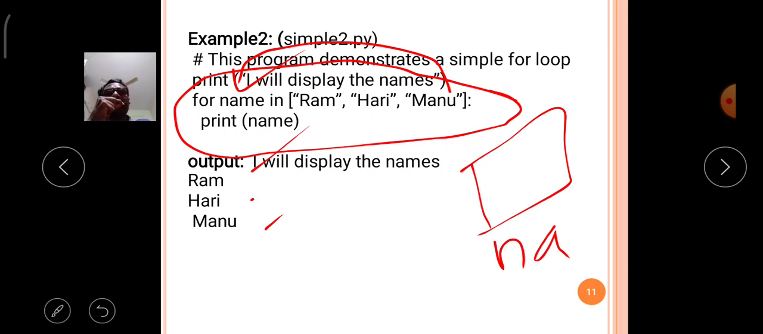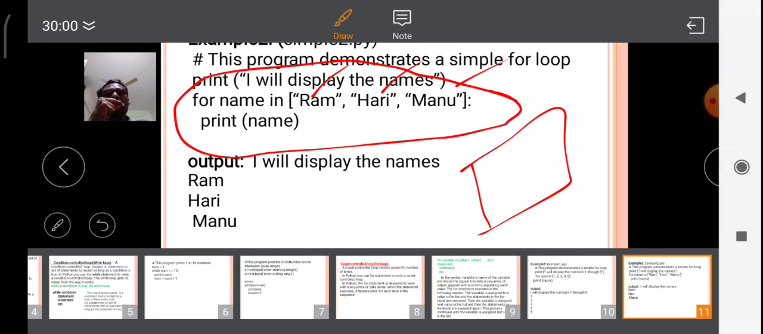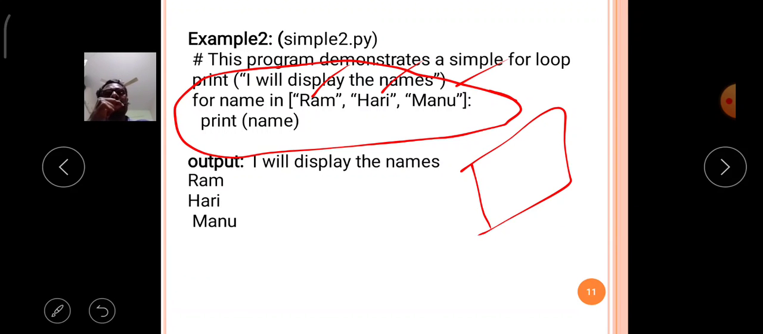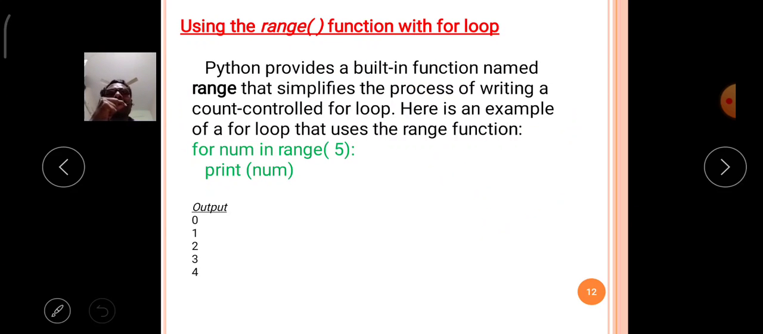At the end of the program, all the values are taken by the for loop, that is Ram, Hari and Manu. Then it will stop the execution of the for loop. Like that, the for loop is executed 3 times, and 3 times the values are assigned to the for variable, that is name. Like that the program is executed.